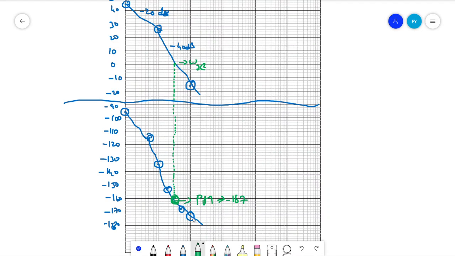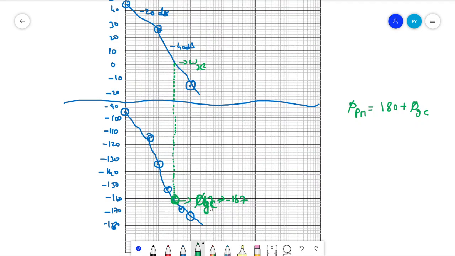Usually to determine the phase margin, PM is given as 180 plus the phase at the gain crossover.